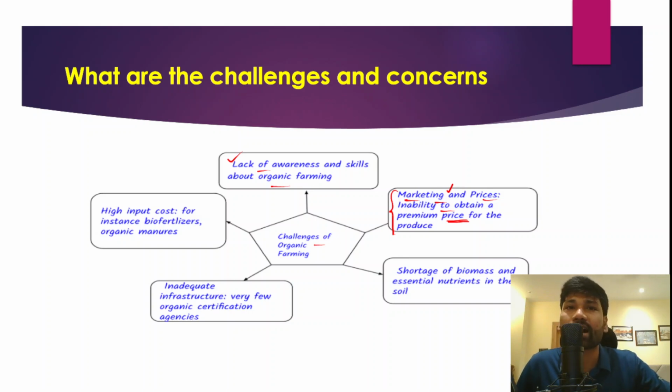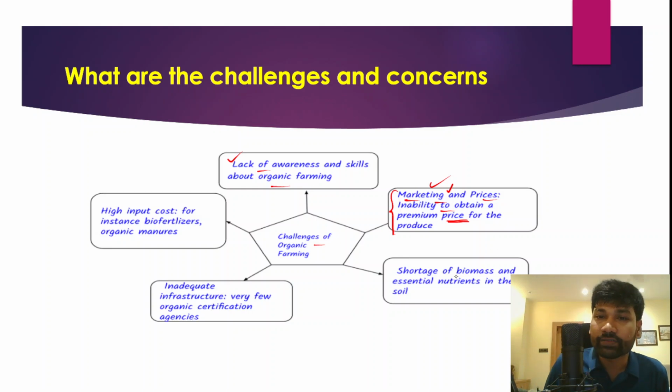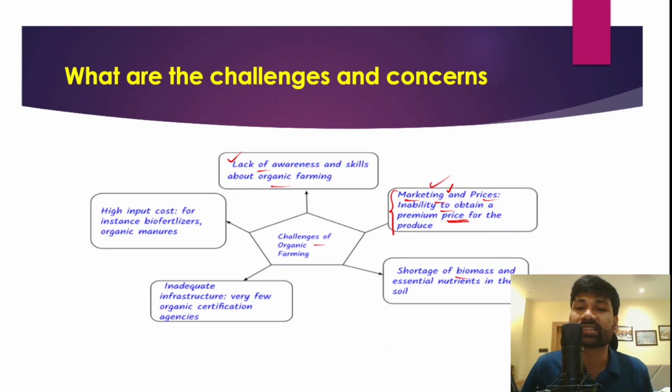For example, if there is a market with proper certification and proper branding, and farmers produce different crops through organic farming and natural farming, and take this produce to the markets and get better prices, it would further encourage and incentivize them to engage in natural farming. So this aspect has to be looked into. There is also a shortage of biomass and essential nutrients in the soil, which is another factor.